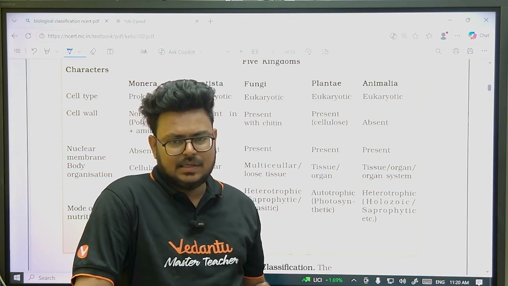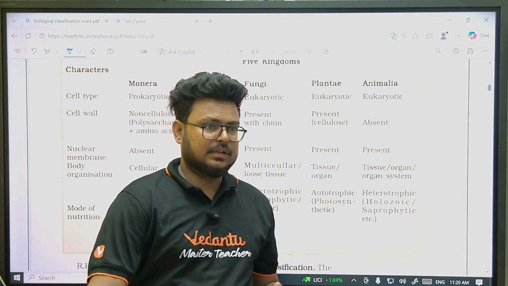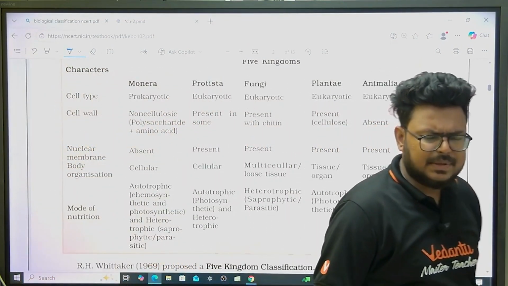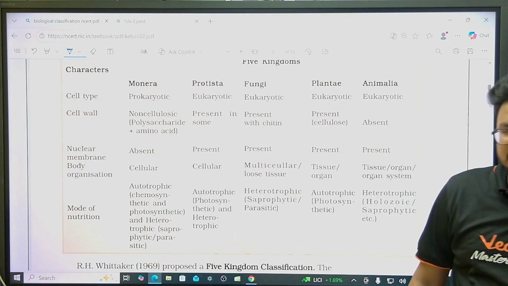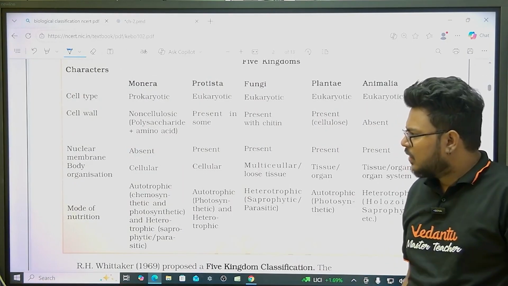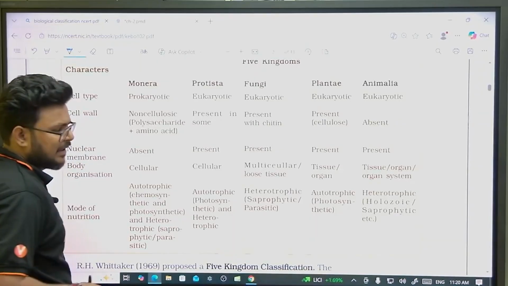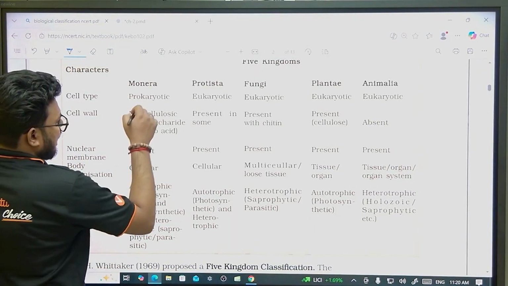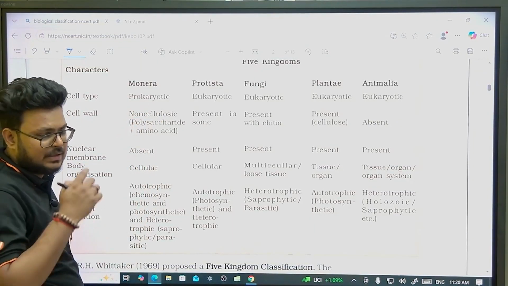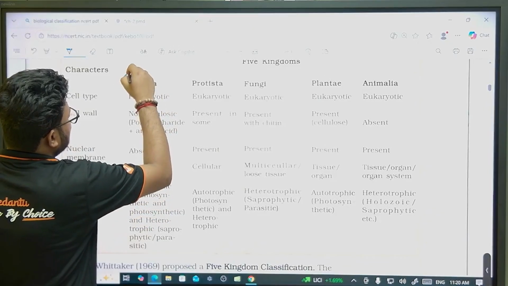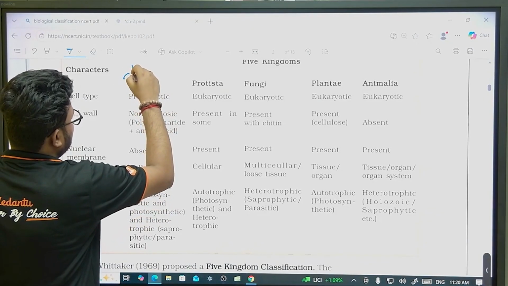There are 3 domains, and I think they asked about those 3 domains some 6-7 years ago, so I'll be covering that part also. Let's come here again. In case of Monera, we have archaebacteria and eubacteria. You very well know, in archaebacteria we have a cell wall made up of polysaccharides majorly. But if we talk about eubacteria, there we have a cell wall made up of what?